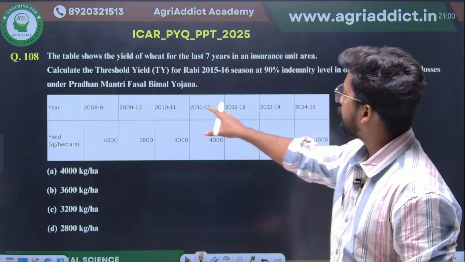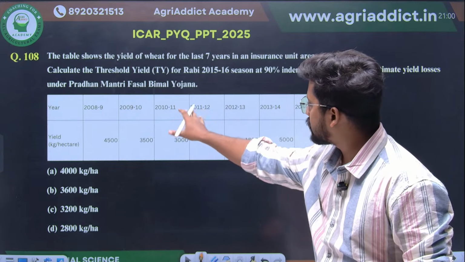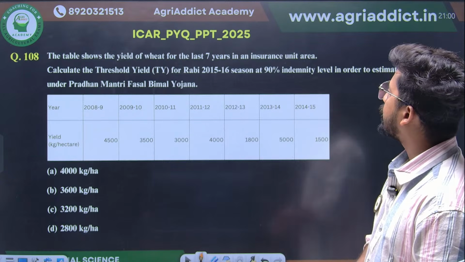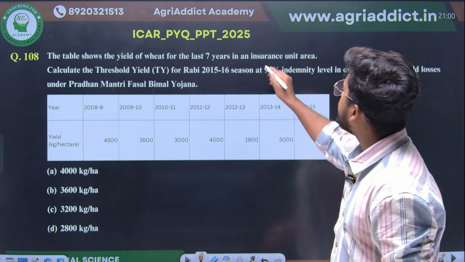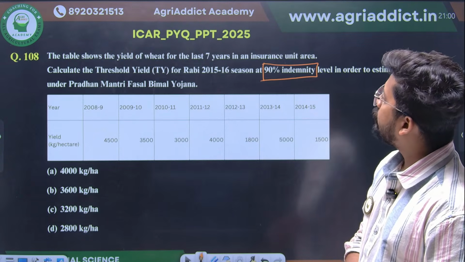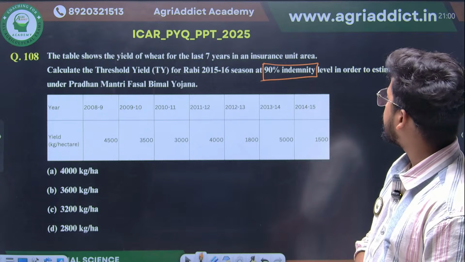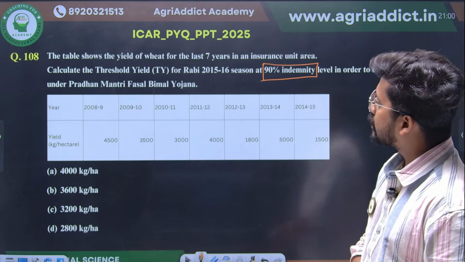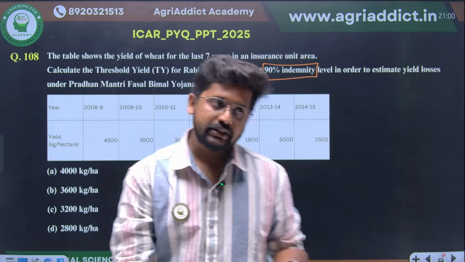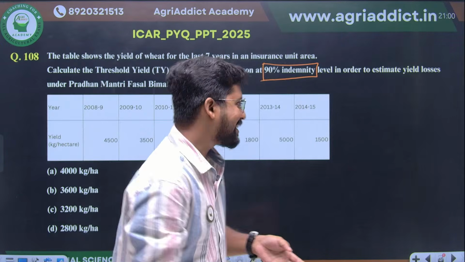past 1, 2, 3, 4, 5, 6, 7 years of data, and the indemnity is given as 90%, right? So for Rabi wheat of 2015 to 16, in order to estimate the yield losses, calculate the threshold yield. So the basic idea that you have to understand here is none other than the threshold yield.